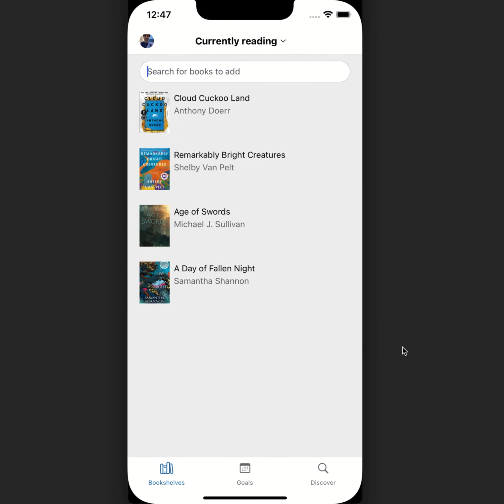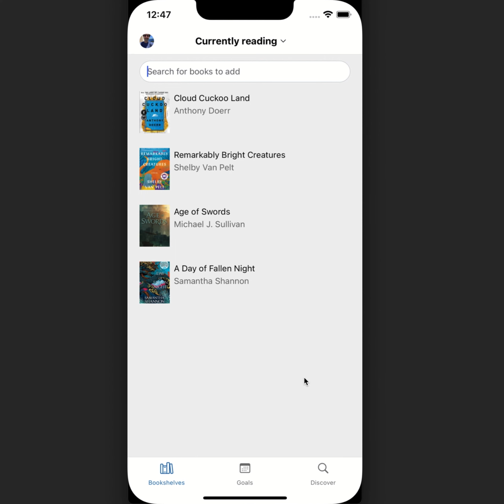I want to show you our companion app for Micro.blog called Epilogue. This is an app for iOS and Android, and it's all about books that you want to read or that you've read and want to blog about. On the main screen, you'll see I have books in my currently reading bookshelf. There are three tabs: bookshelves, goals, and discover.